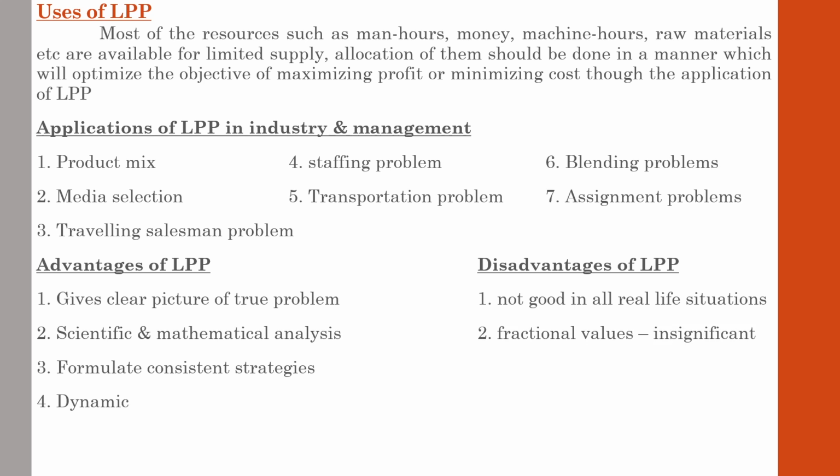Next one, fractional values will be insignificant. Usually the decision variables would have a physical significance only if they have integer values. Integer value means a whole value like 2, 3. But sometimes we get fractional values while dealing with an LPP problem, and fractional values will not assist the manager in taking proper decisions. Also, all the variables are not constant. But in the LPP model, we assume that all the variables are constant. In real life, we can't say that all the variables will be constant. They keep on changing.